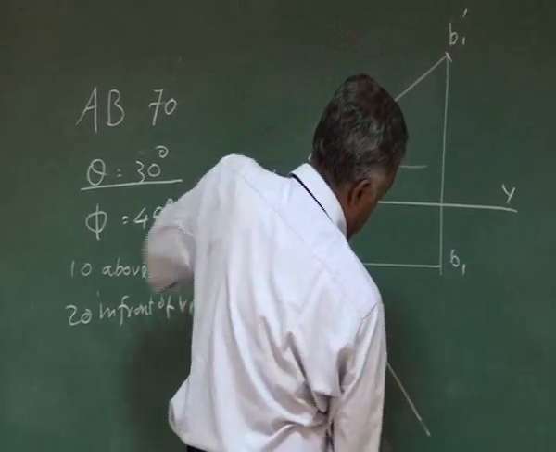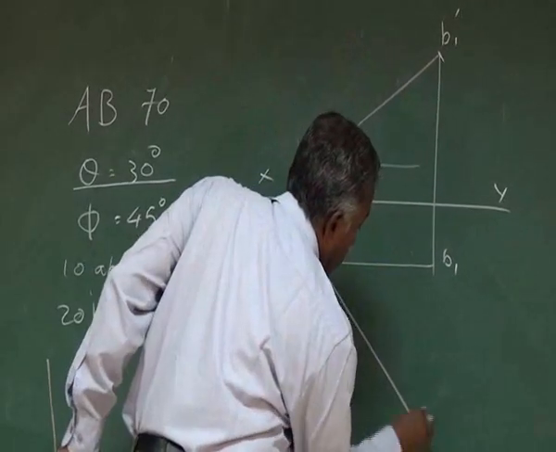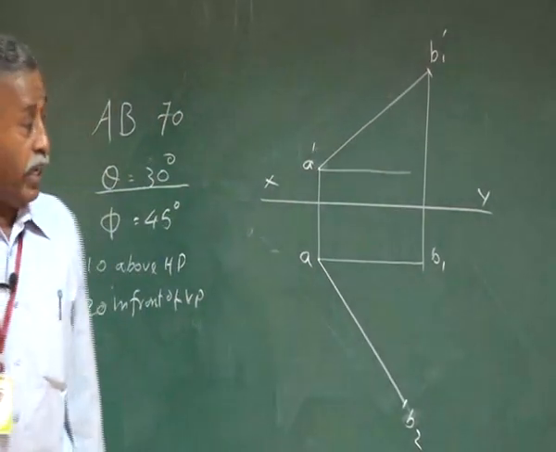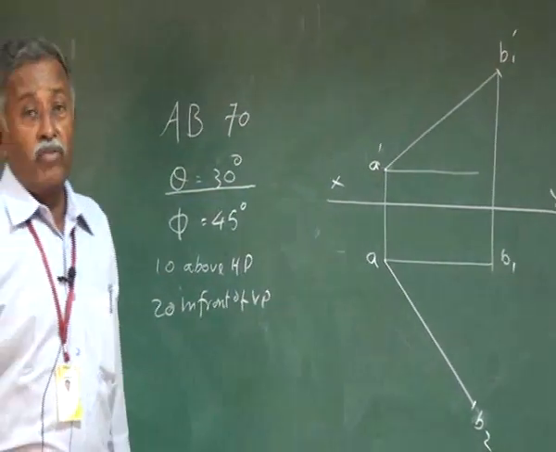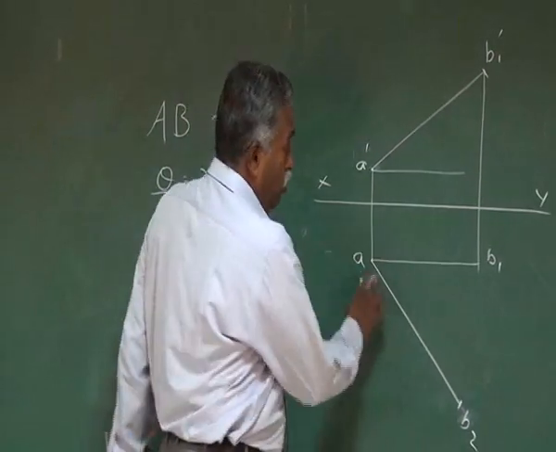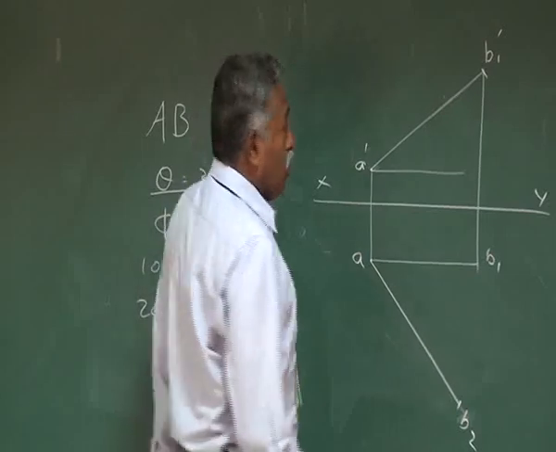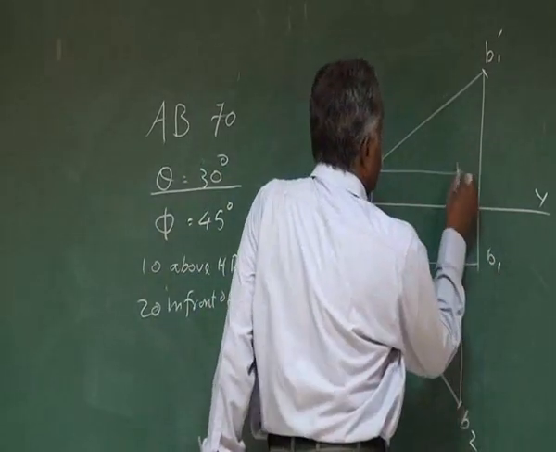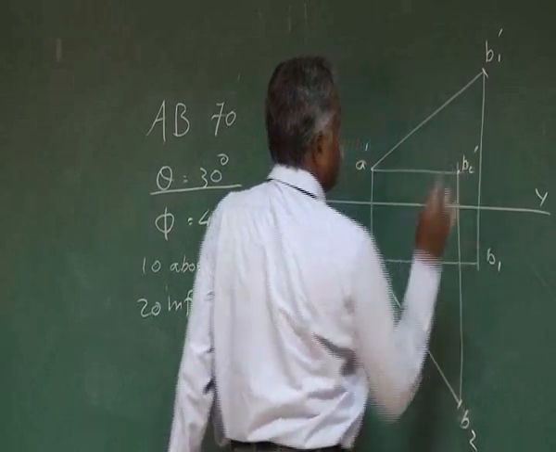Now the true length of the straight line, you mark it here, as B2. Now A B2 is the true length of the straight line in the top view. Once you know the true length in the top view, the front view is going to be parallel to the XY line. So this is B2 dash.